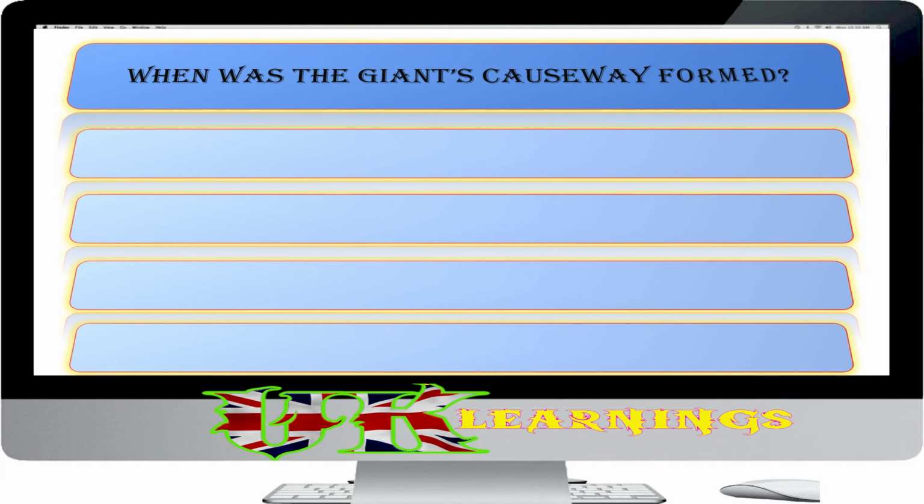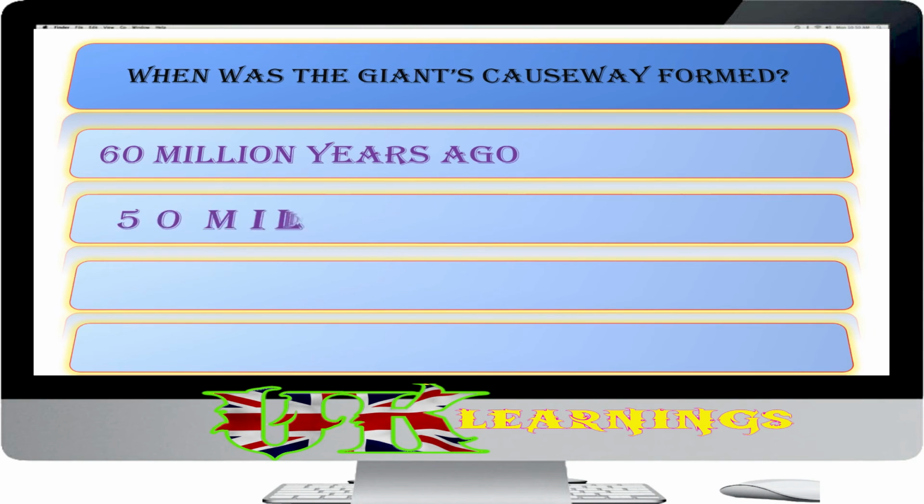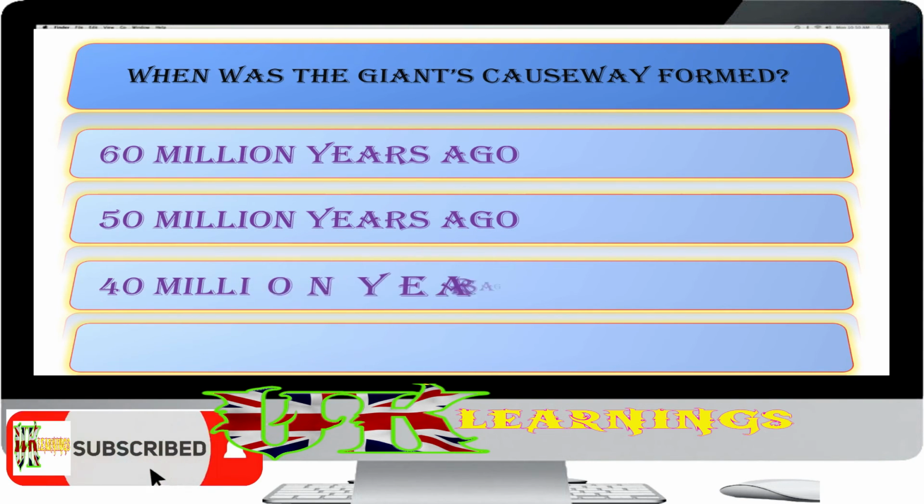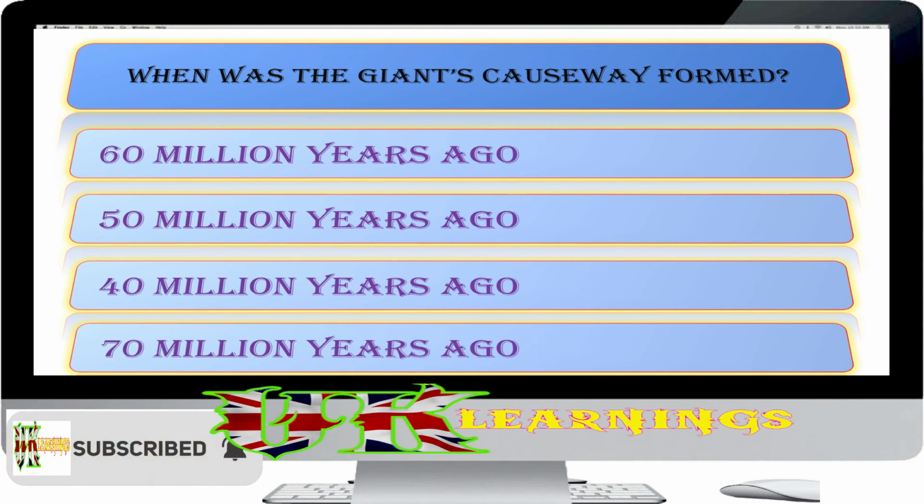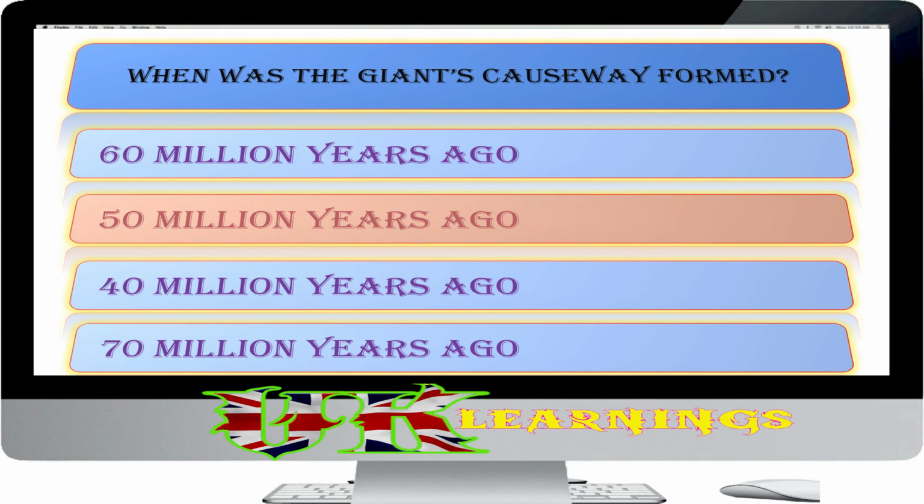When was the Giant's Causeway formed? 60 million years ago, 50 million years ago, 40 million years ago, 70 million years ago. The answer is 50 million years ago.